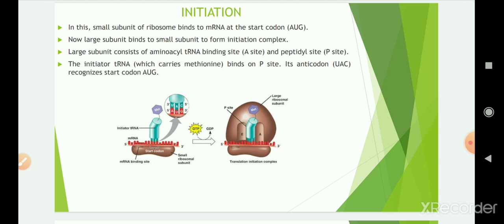So in the second figure you can observe the initiation complex, when the large and small subunits of the ribosome bind together. This large subunit consists of the aminoacyl tRNA binding site, that is the A site, and the peptidyl site, that is the P site, as you can observe in the figure. The initiator tRNA carries methionine and binds to the P site. Here the methionine, the blue purple structure, is bound to the P site, the blue colored structure. Its anticodon, that is UAC, recognizes the start codon AUG.